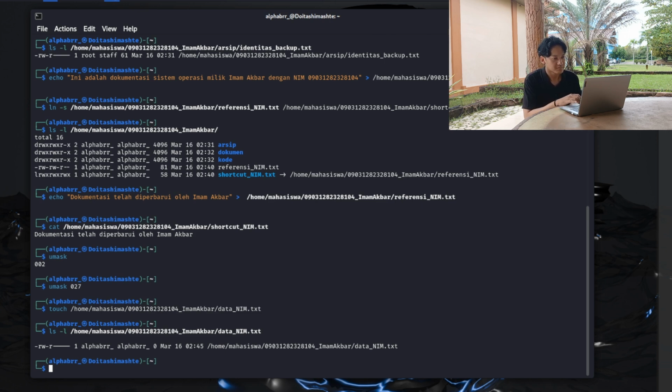So this is the last explanation. How does the umask change affect the permissions of the newly made file? Right.